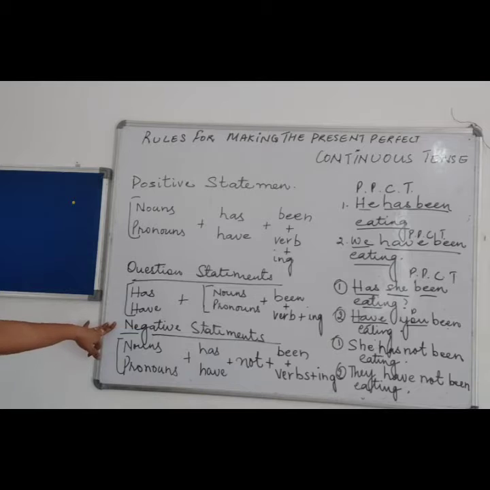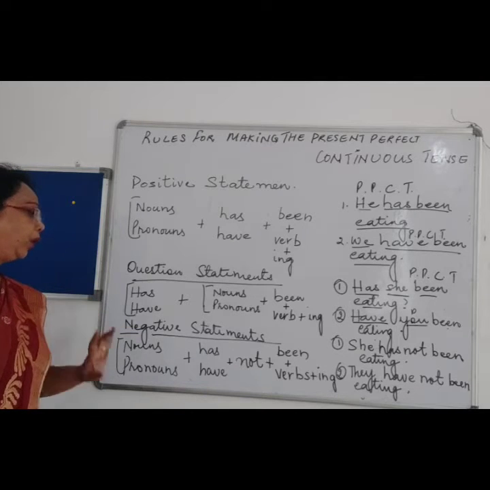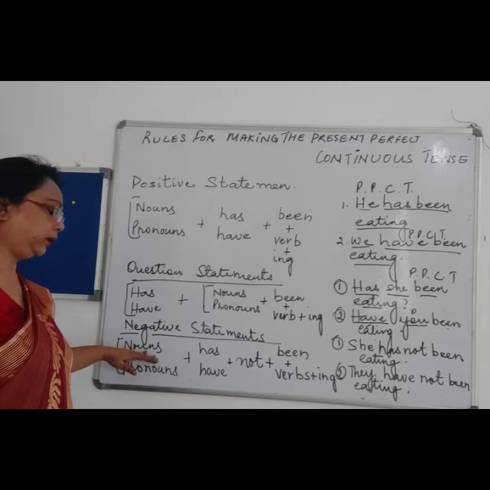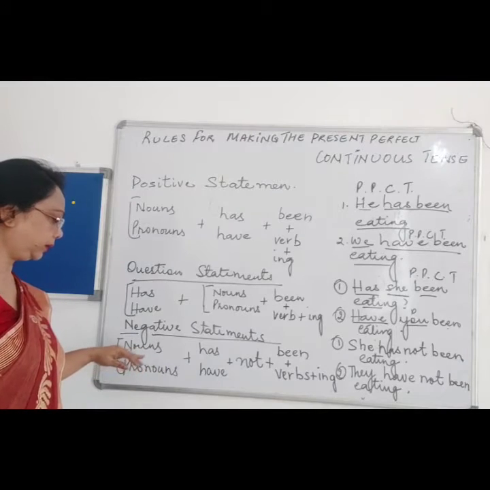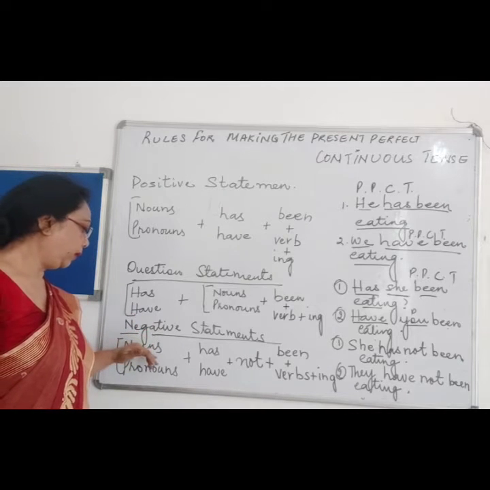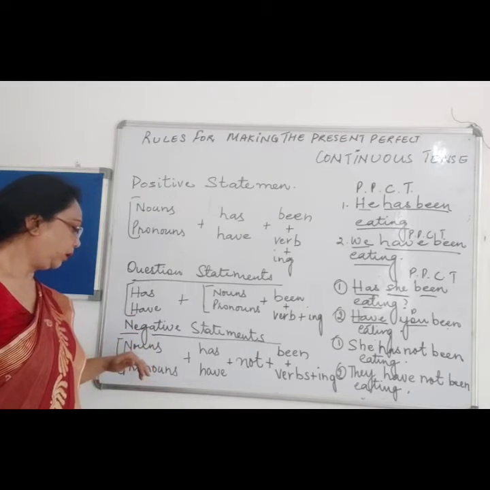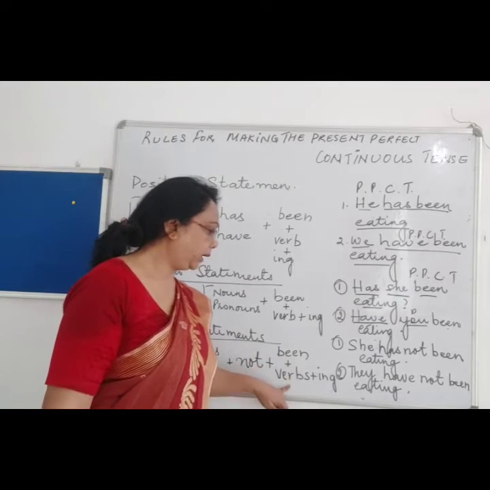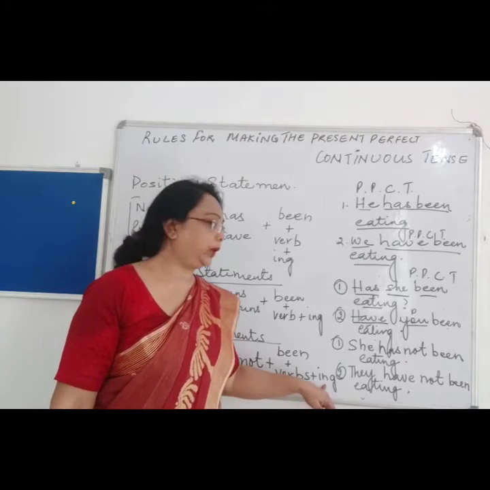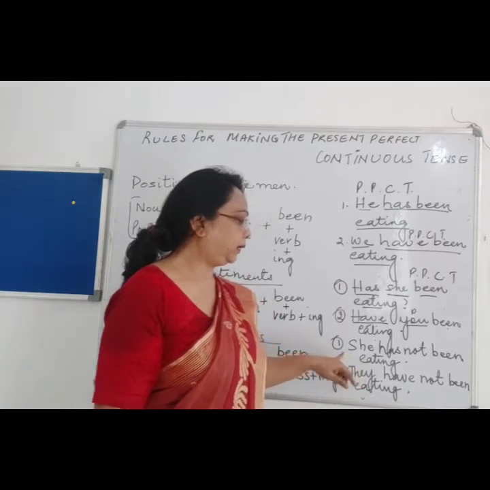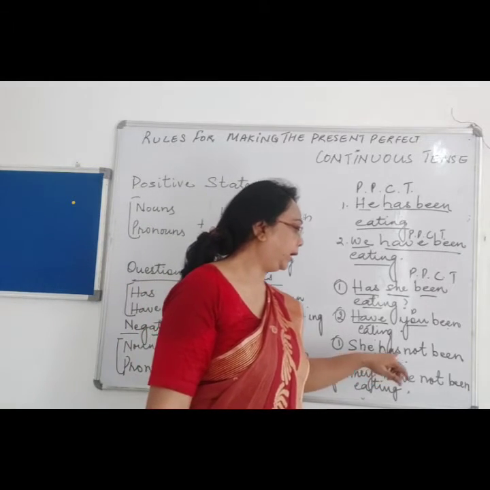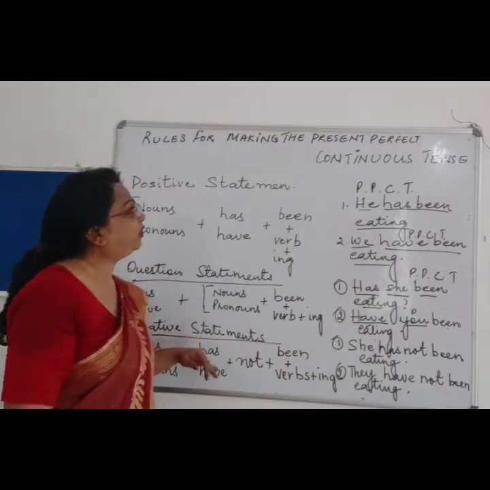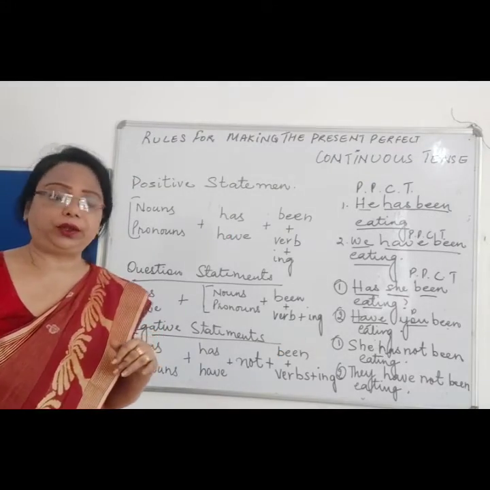Now for the negative sentence, first the word not has to be added. If the noun or pronoun is in the singular form, then we add has, not, been, then the verb, and with the verb we end with ing. Like over here, she is singular, so we have written has not been eating, which shows it is a negative present perfect continuous tense.